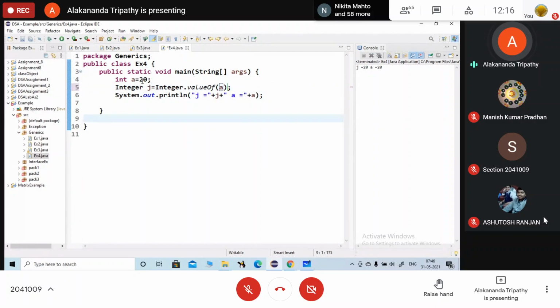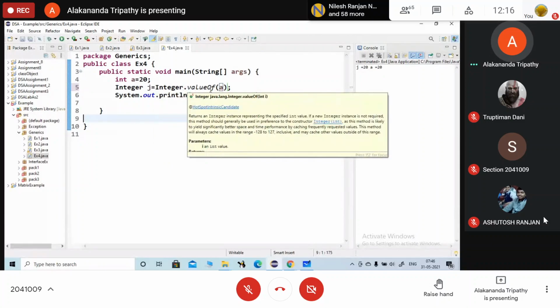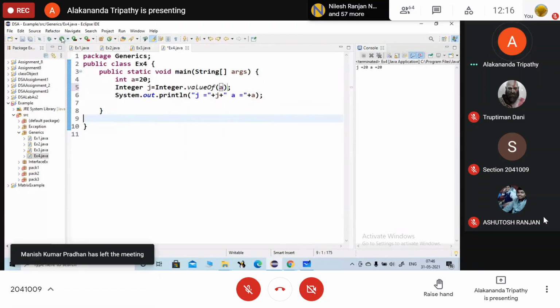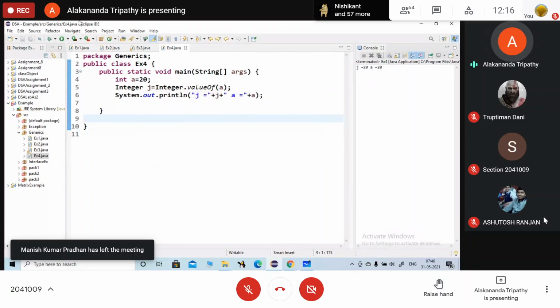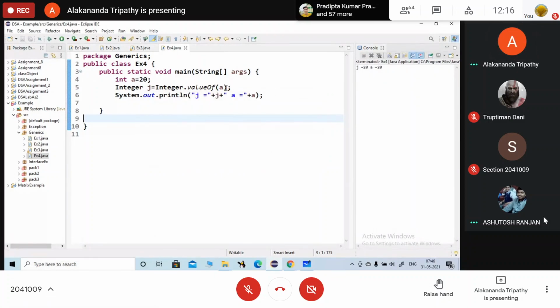Either we can write Integer j equals a, or we can write Integer.valueOf(a). When I run the code, look here. This process is known as autoboxing. Just remember this: instead of this entire line, we are writing j equals a.